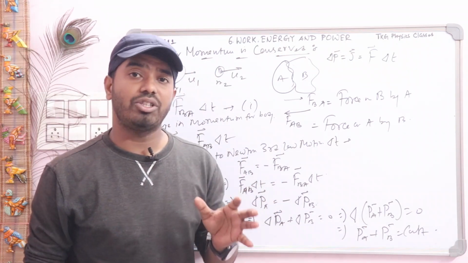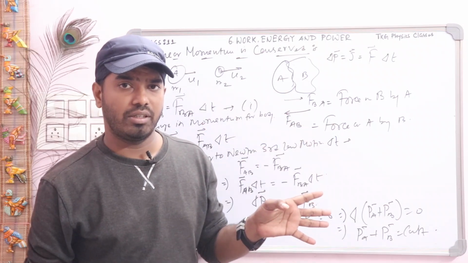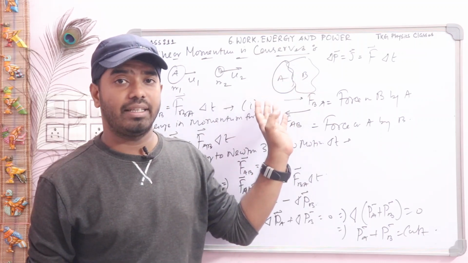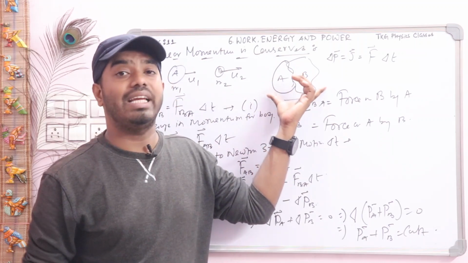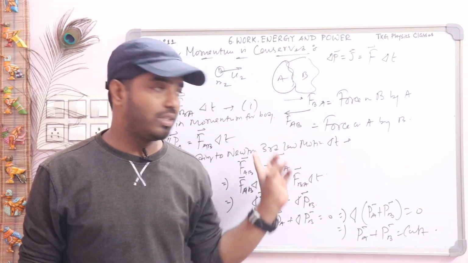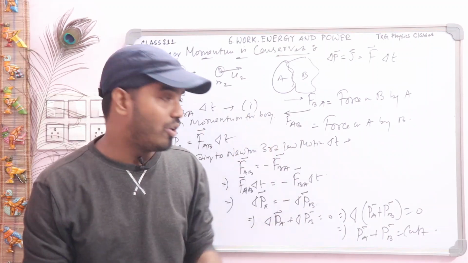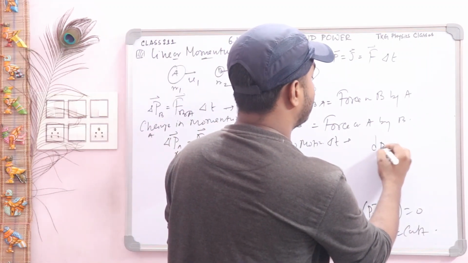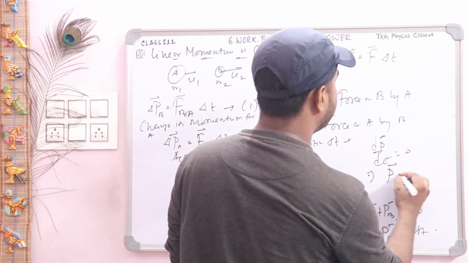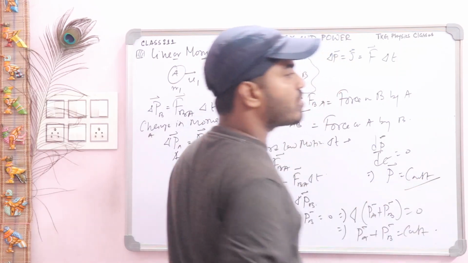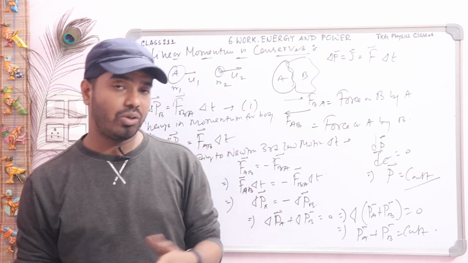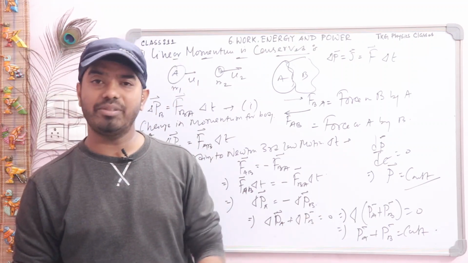You can say this in another way also. During collision there is no external force applied. Force A applied on body B and B applied force on A, so this force is internal force. And when no external force is applied, we can prove this according to Newton's second law also. When no external force is applied, del P by del T is equal to 0. So when del P by del T is equal to 0, P is equal to constant, that is, momentum is constant. So in every type of collision, the linear momentum is conserved.